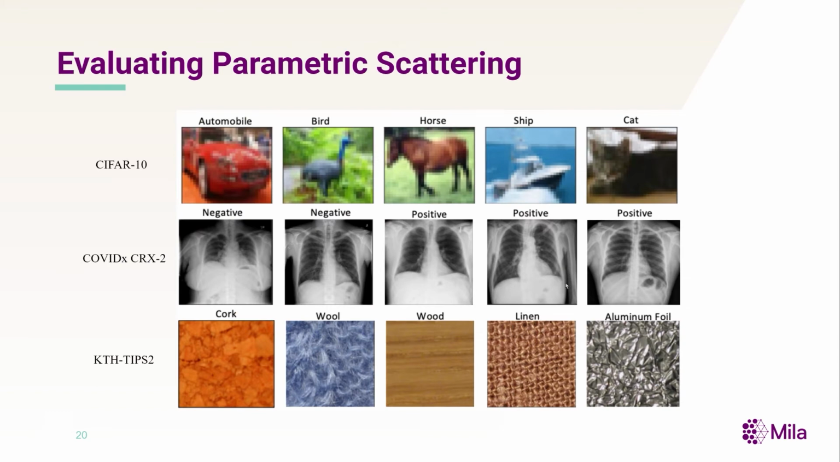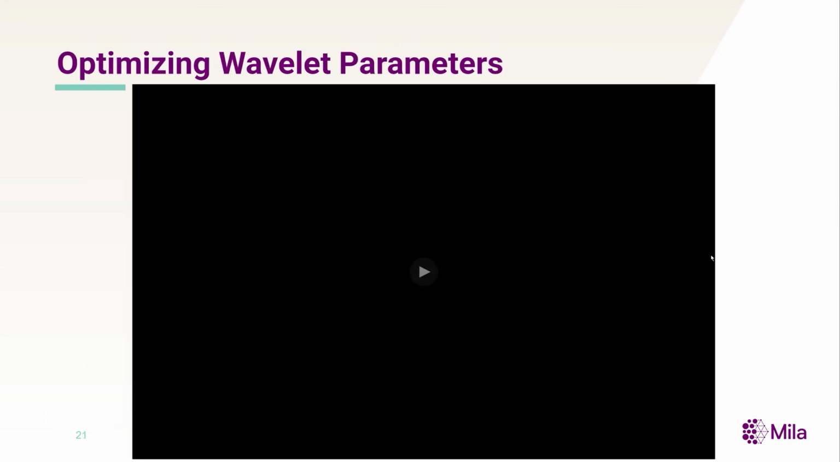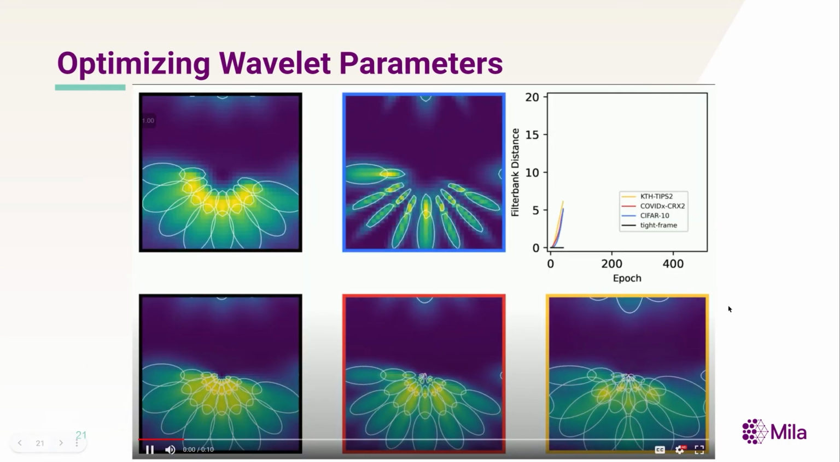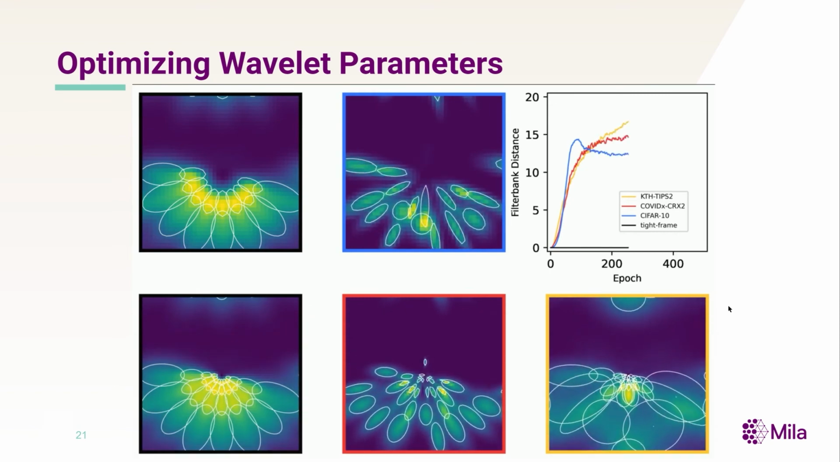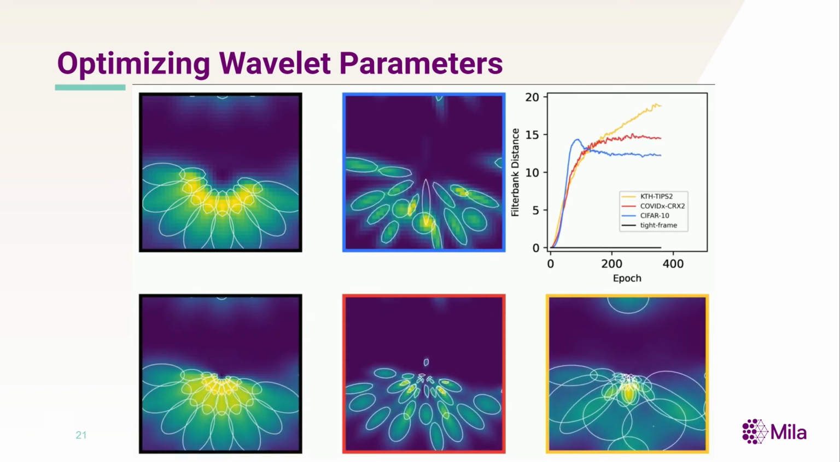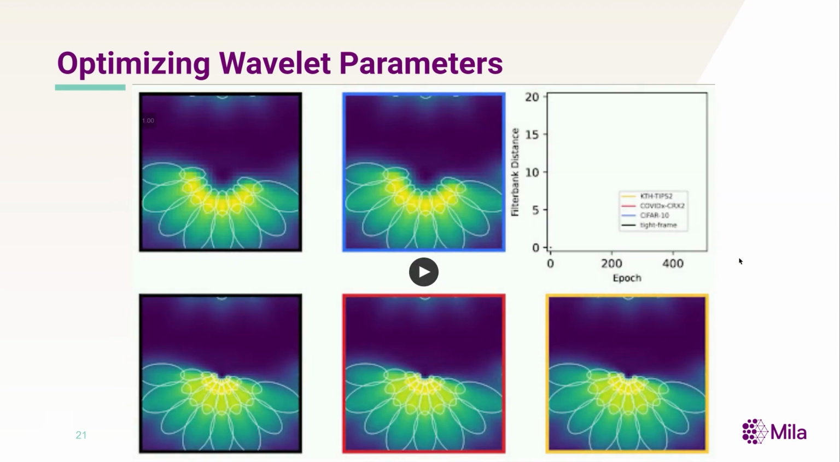The datasets that we used to optimize these filters were CIFAR10, the 10 class natural image dataset, COVIDx CXR2, a dataset of X-ray images labeled positive or negative, and KTH-TIPS2, a texture dataset of 11 materials. Here's a video of the filters being optimized over 500 epochs of training on a small number of samples from each of these datasets. We see that they obtain the parametrizations we saw in the previous slide.